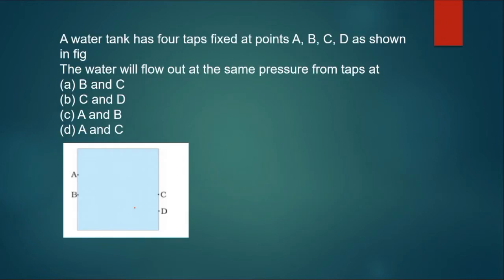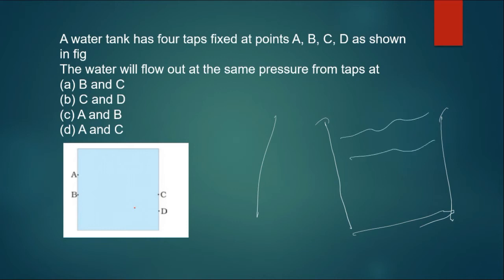Next question. A water tank has 4 taps fixed at points A, B, C, D as shown. The water will flow out at the same pressure from the tap at which points? Just now I have told you, if there is a container, like this, pardon again for my drawing, and it contains full of water, and then there is a pipe fitted here, here and here, and I have already told you in which pipe the water flow will be faster, here.